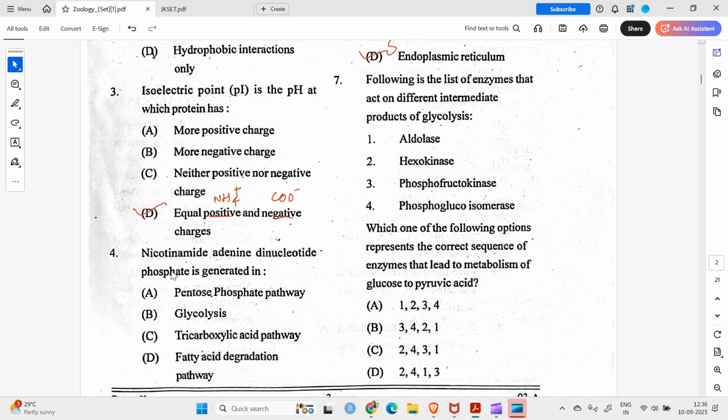Okay. Question number four. Nicotinamide adenine dinucleotide phosphate is generated in the pentose phosphate pathway. It is also generated in glycolysis, but in glycolysis there is NADH. Okay, there is no NADPH.